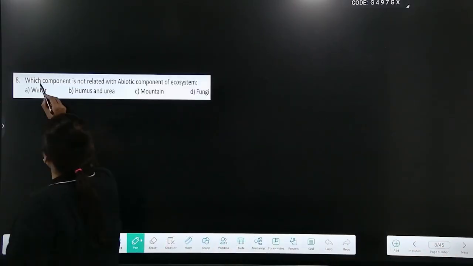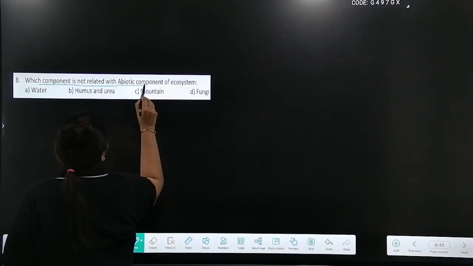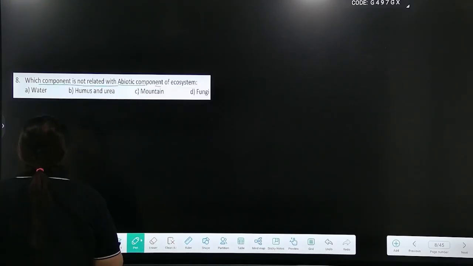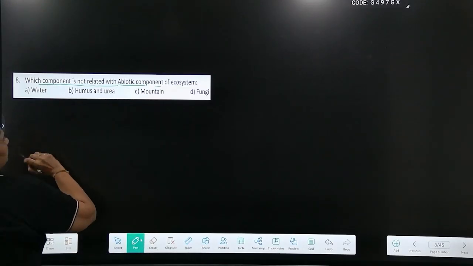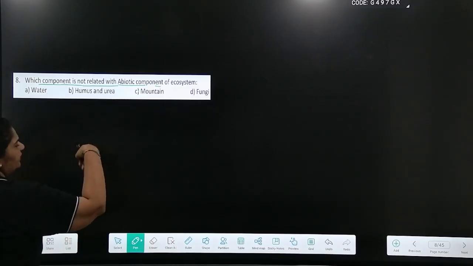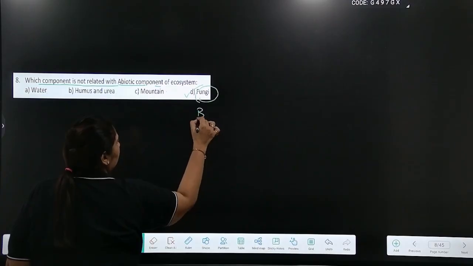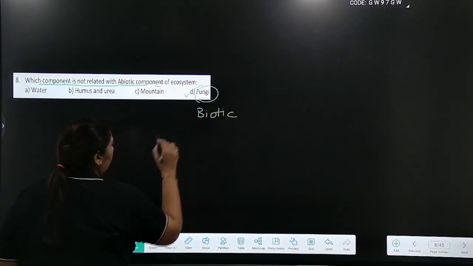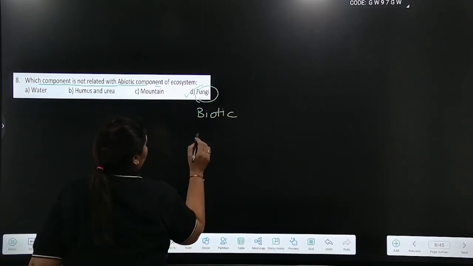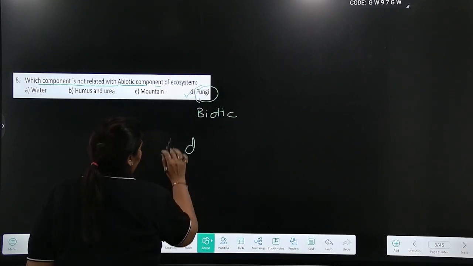Eighth question, which component is not related with abiotic component of ecosystem? Water is, humus and urea is, mountain is, fungus is not. Fungus belongs to biotic component. So the answer is option D.